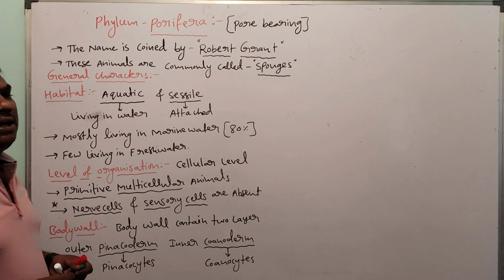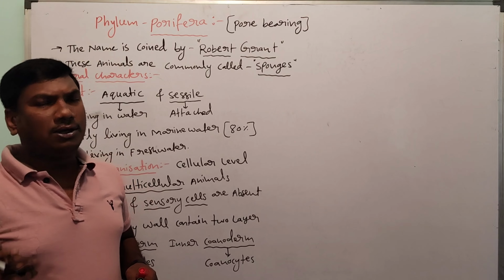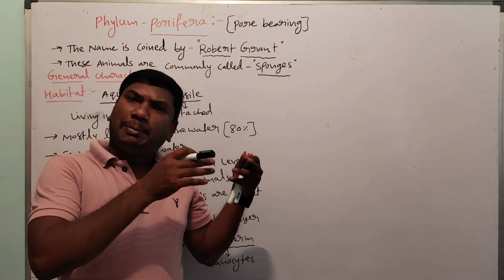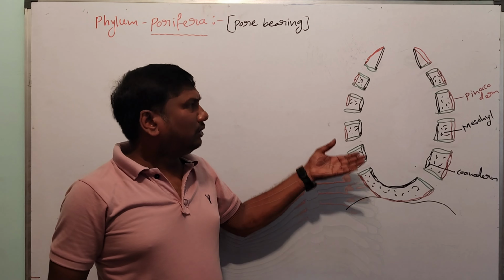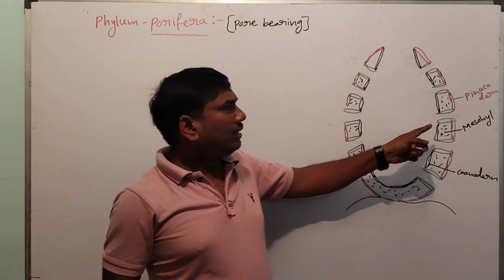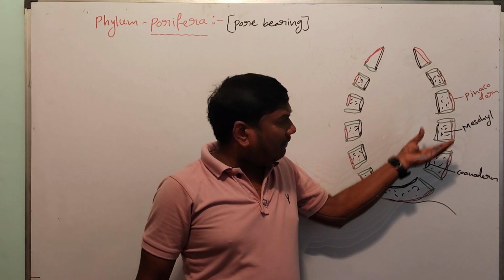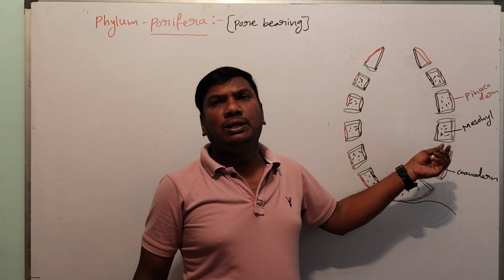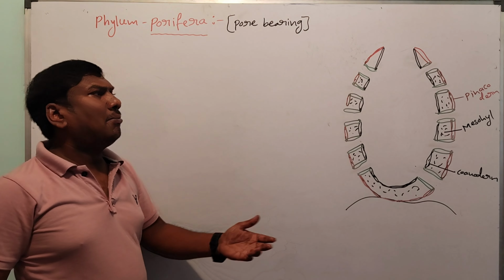So in the Porifera diagram, the body wall contains two layers. The outer one is called pinacoderm, the inner one is called coenoderm. Between these two layers, mesohyl is present. So this is the body wall.